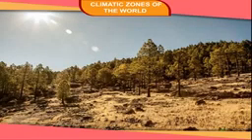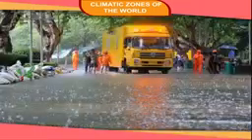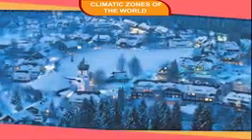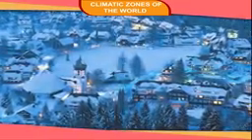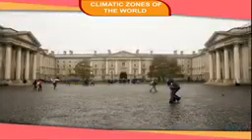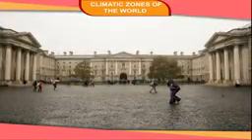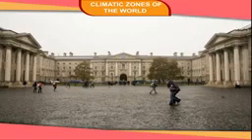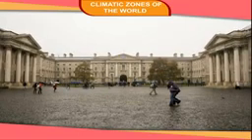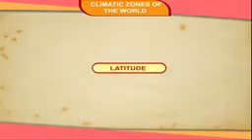Some places have hot and dry summers, while some other places have rainy summers. Some places are covered with snow, whereas some places are wet throughout the year. So, we see all these differences in climate. There are many factors on which the climate of a place depends.